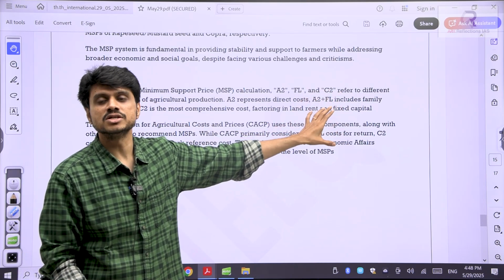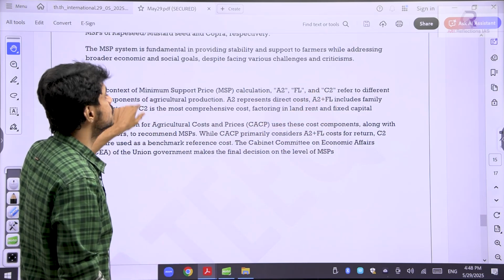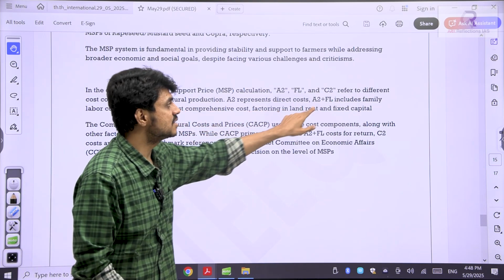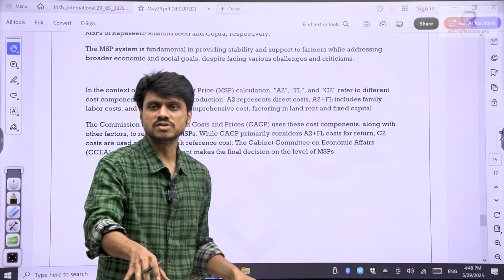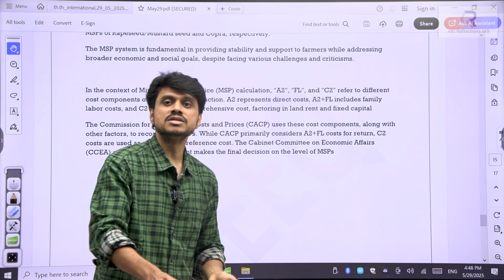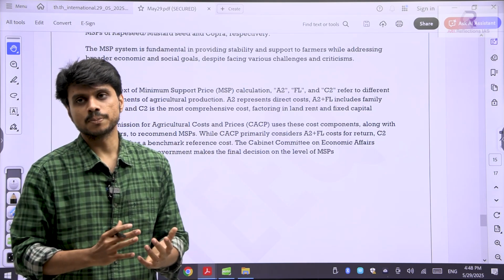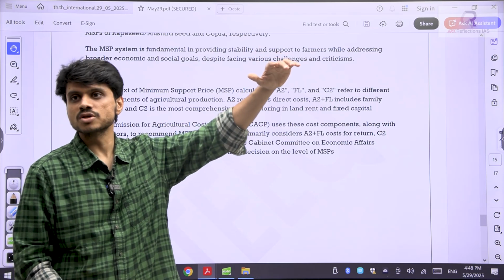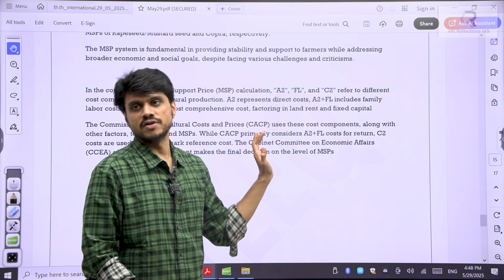But there is a recommendation, even the MS Swaminathan committee has suggested, it should be C2. C2 is the most comprehensive cost, factoring in land rent and fixed capital. You might be using some land for the production of agriculture as well. So whatever the land rent is, include it in that. So more price will be given to the farmer, but this will increase the MSP cost. So the government is currently fixed on this A2 plus FL.